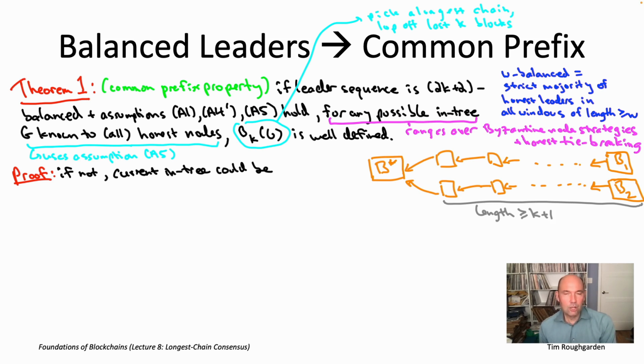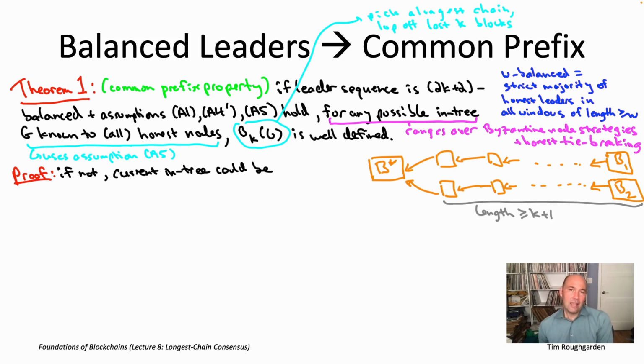Well, you might notice I left a little white space here in the middle of the line. The proof is not going to be that hard a proof, but it's going to be maybe a little trickier than you might have expected. The reason is that for B star, we don't know whether B star was produced by an honest node or a Byzantine node. If it was produced by an honest node, things would be a little bit simpler. But for all we know, B star was produced by a Byzantine node.